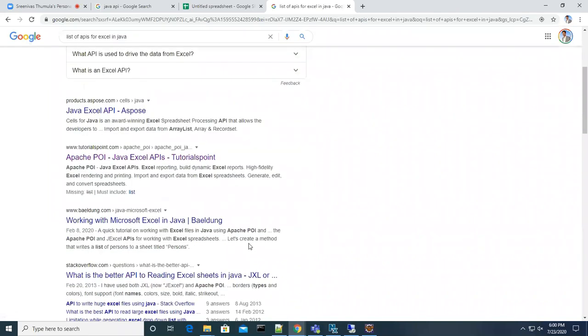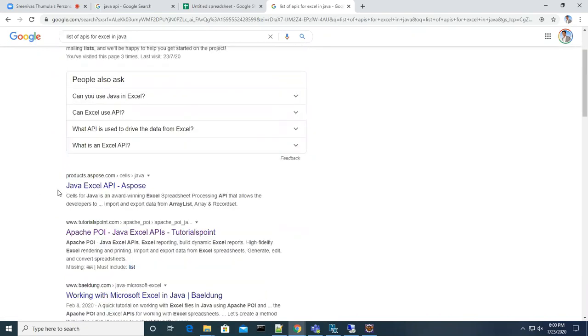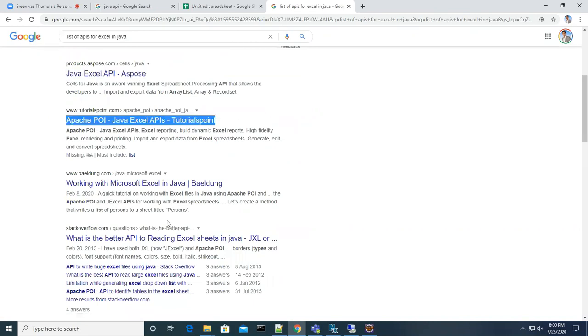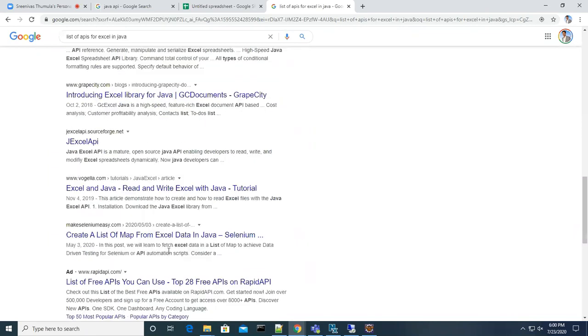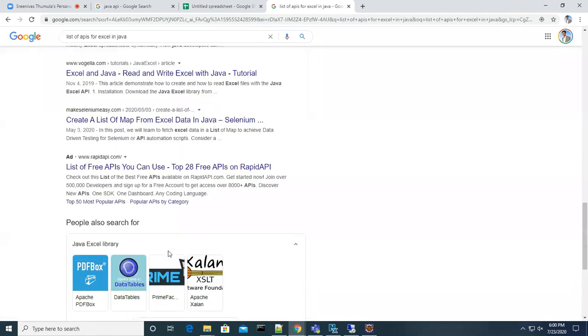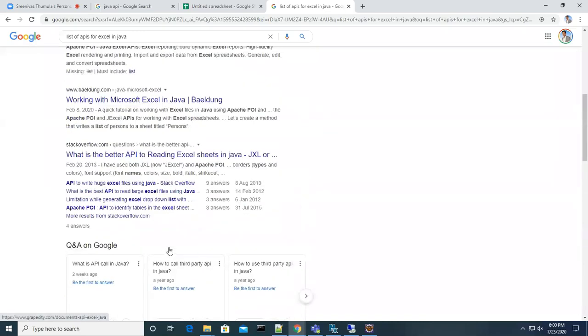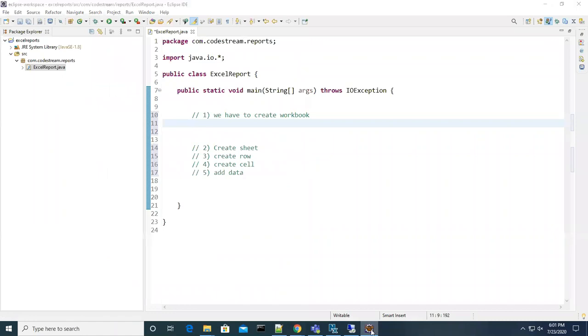If you go through the Google search, you can see Java Excel API and Apache POI. These are the most popular APIs, because Java Excel API is going to help you meet this requirement, and also Apache POI.